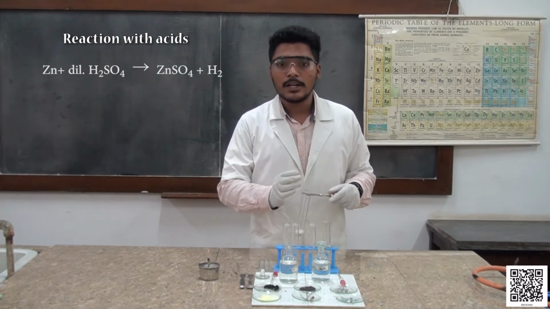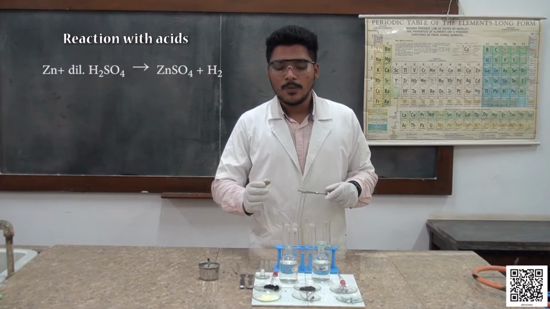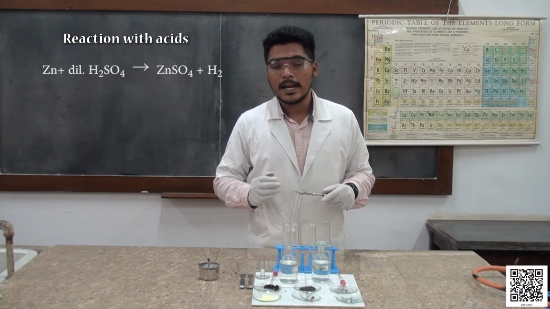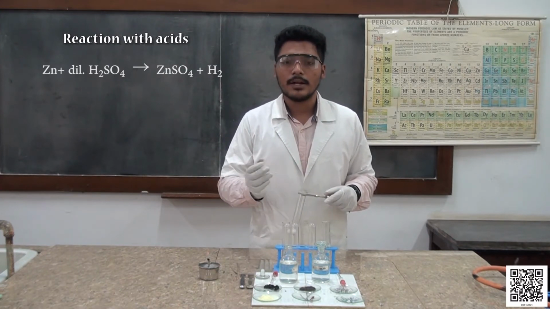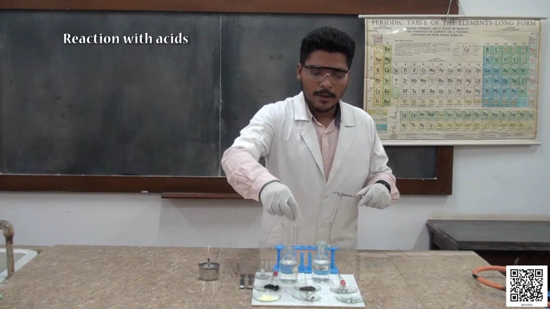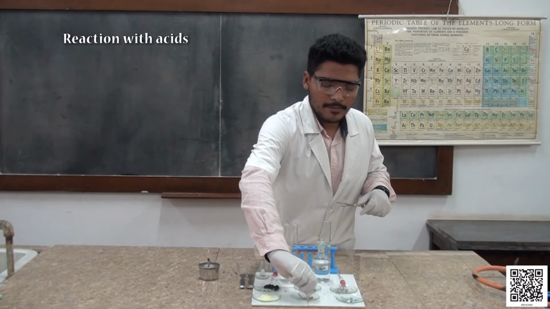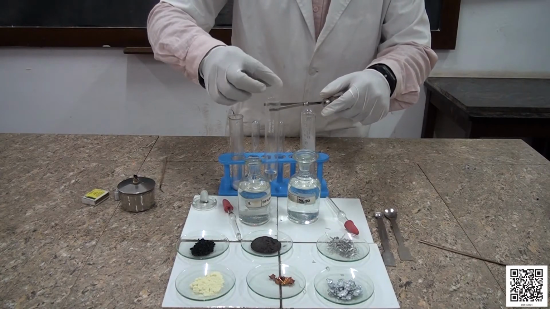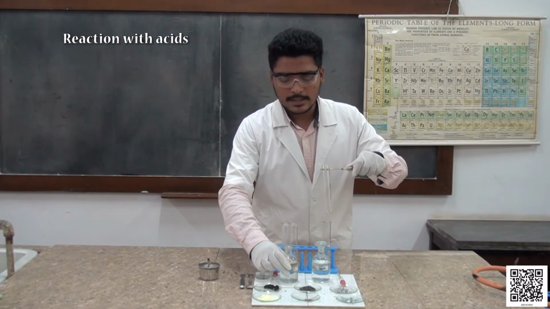Now we are going to continue these reactions with some more metals and non-metals. Let us observe what happens with the others. Students, now let us check magnesium ribbon. Now we are going to test with dilute sulfuric acid.